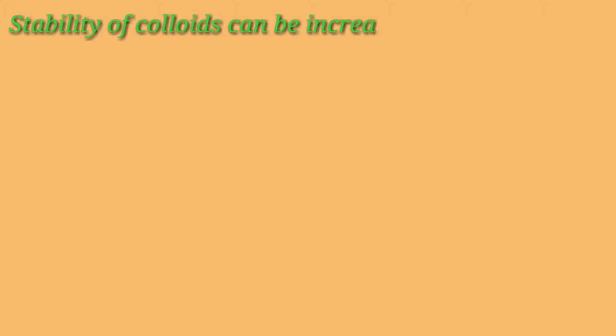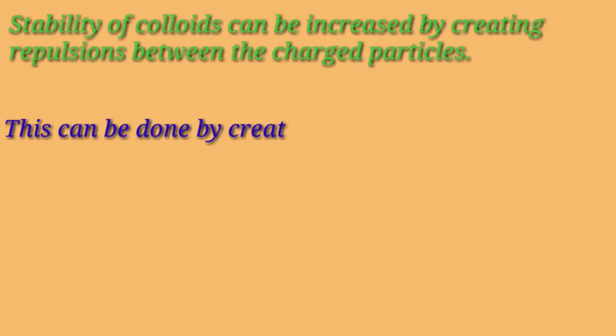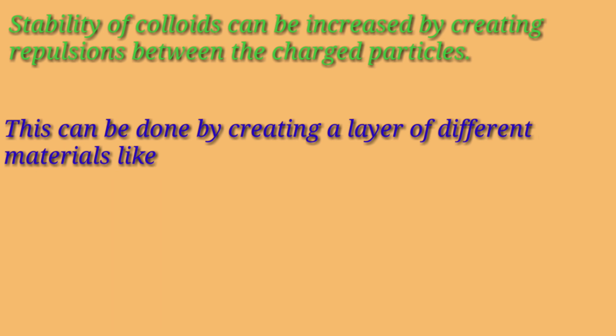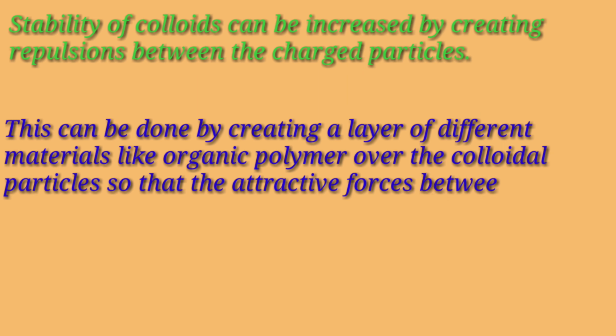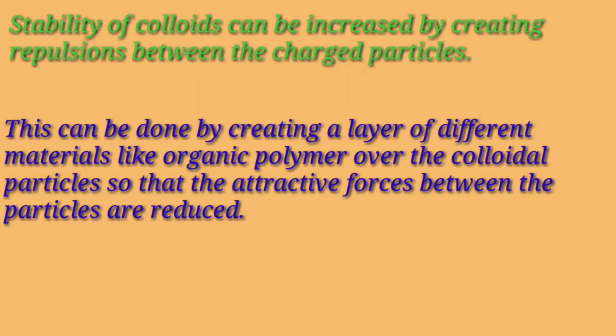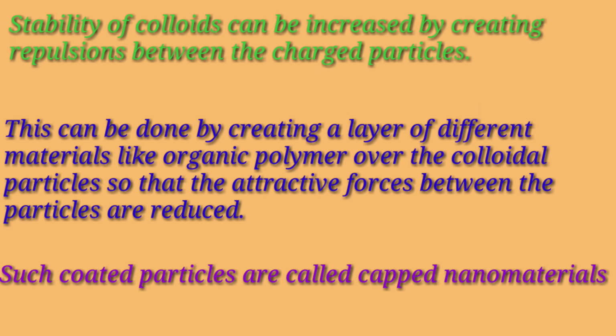Further, stability of colloids can be increased by creating repulsion between the charged particles. This can be done by creating a layer of different materials like organic polymer over the colloidal particle so that attraction forces between the particles are reduced. Such coated particles are called capped nanoparticles.